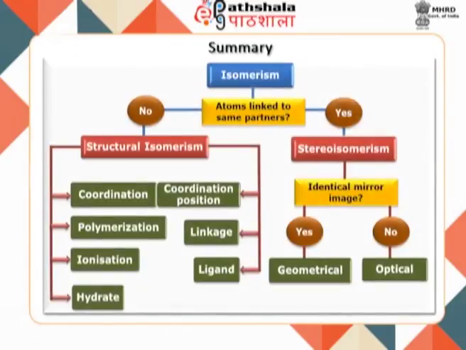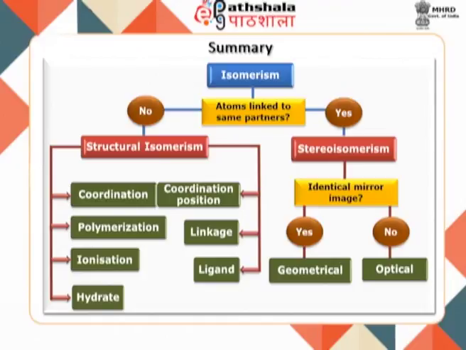In this module, we discussed isomerism in coordination complexes in general. Two types of isomerism are possible in coordination complexes: constitutional isomerism and stereoisomerism.